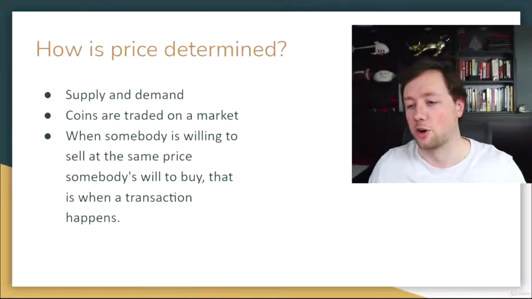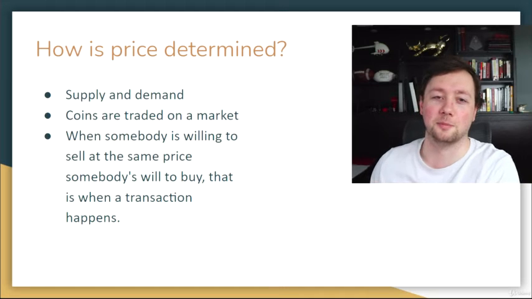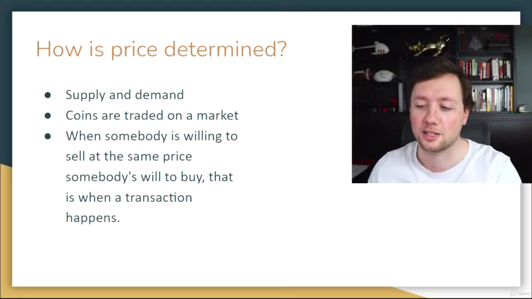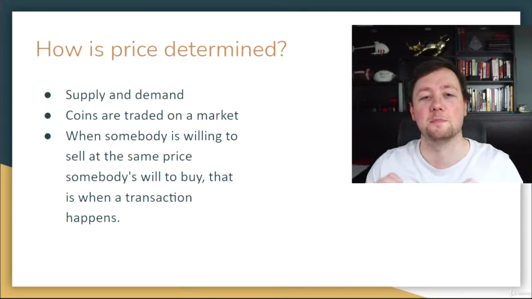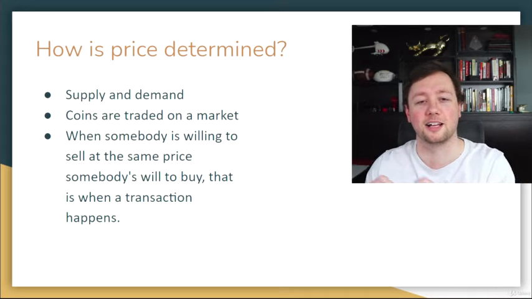In this one, we are going to talk about price and how the price of a cryptocurrency is determined. The price of a cryptocurrency is determined based on supply and demand. The reason is that all of these cryptocurrencies trade on a market, and a market executes your trades when somebody is willing to buy and sell at the same level.